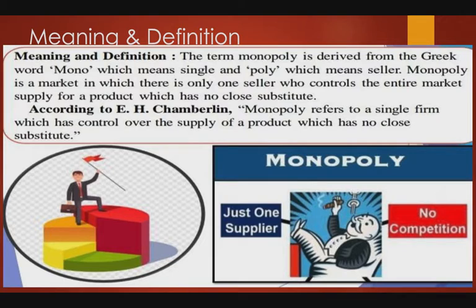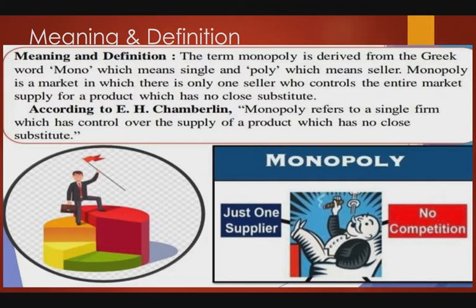What is the meaning and definition of this monopoly? The word monopoly is derived from Greek. Mono means single and poly means seller. So only one seller who controls the entire market supply for a product which has no close substitute in the market.